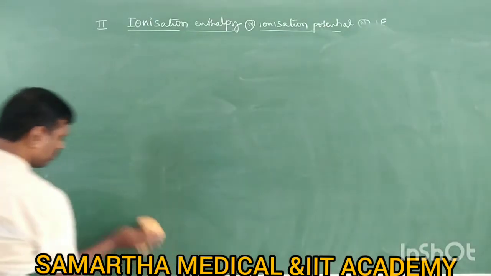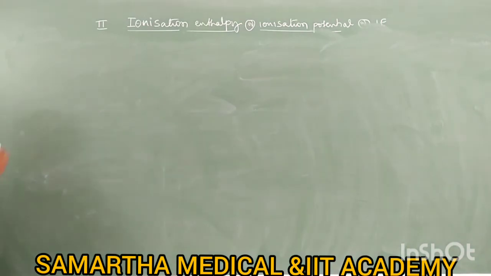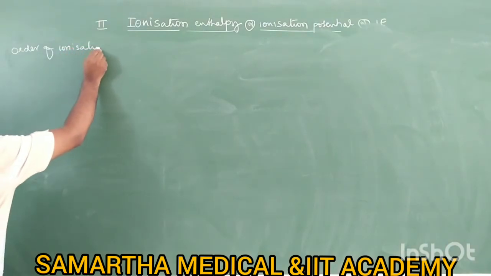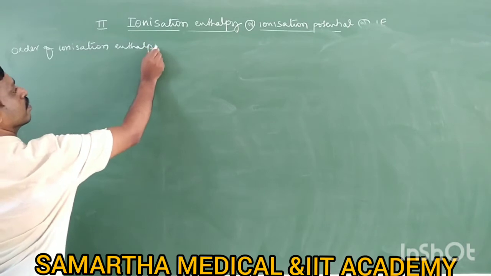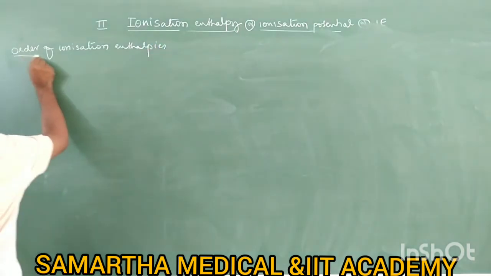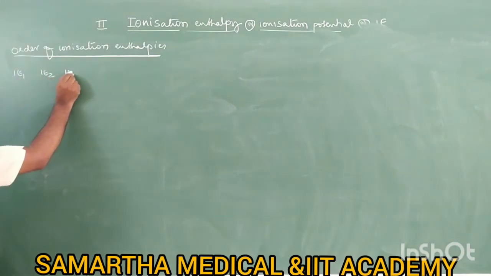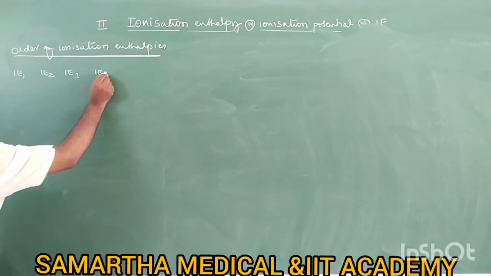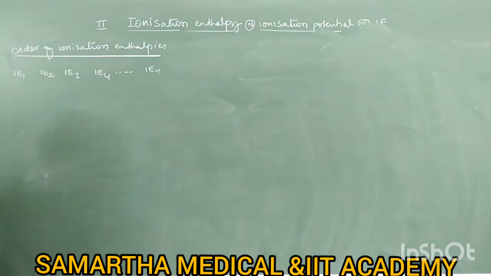Order of ionization enthalpy. Which ionization enthalpy is more? Let us take IE1, IE2, IE3, IE4 up to IEn.